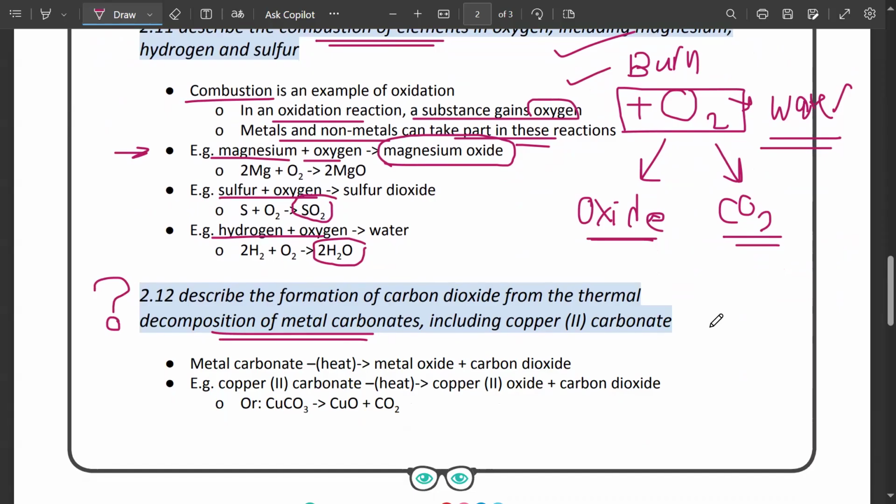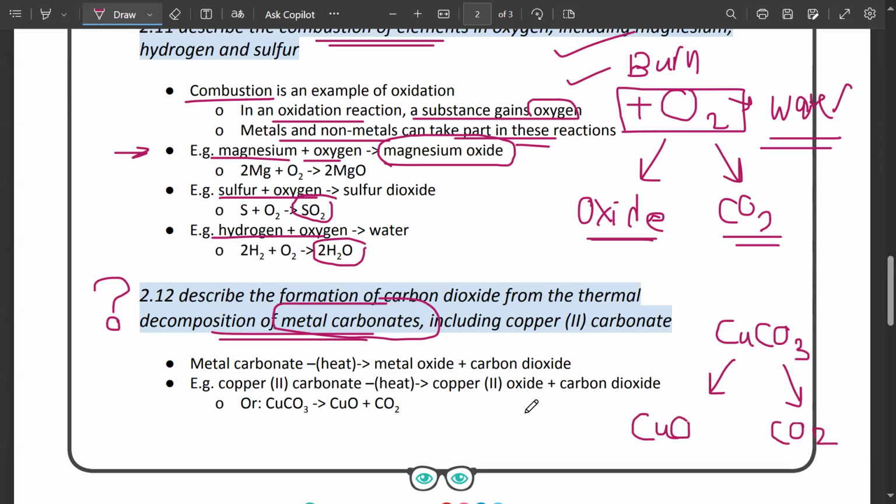Copper. We use copper, and then just when we did copper oxide. ठीक है, अब कॉपर कार्बोनेट लेते हैं. ठीक है, I want you to tell me a metal carbonate. You said copper. कॉपर कार्बोनेट को जब मैं हीट करूंगा, it is always going to form a metal oxide, which in this case would be copper oxide, और साथ दूसरा प्रोडक्ट जो बनेगा, that is going to be carbon dioxide.